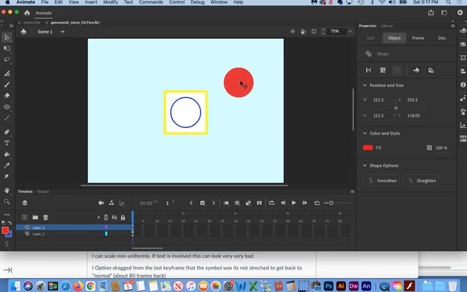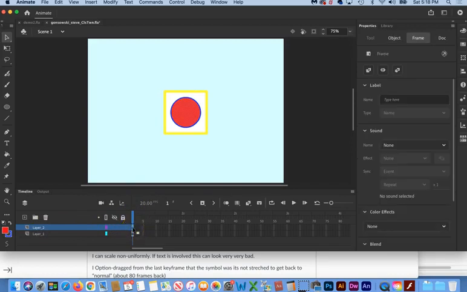Now, what we could do, there's two different ways we could select that. One is we could lock the layer with the rectangle on it, make a marquee swipe so that we're only getting the circle. But another way, if we want to select everything that's on a layer, is we just simply click on that keyframe and we get everything on the layer that's on that particular keyframe. So now we have the fill and the stroke.